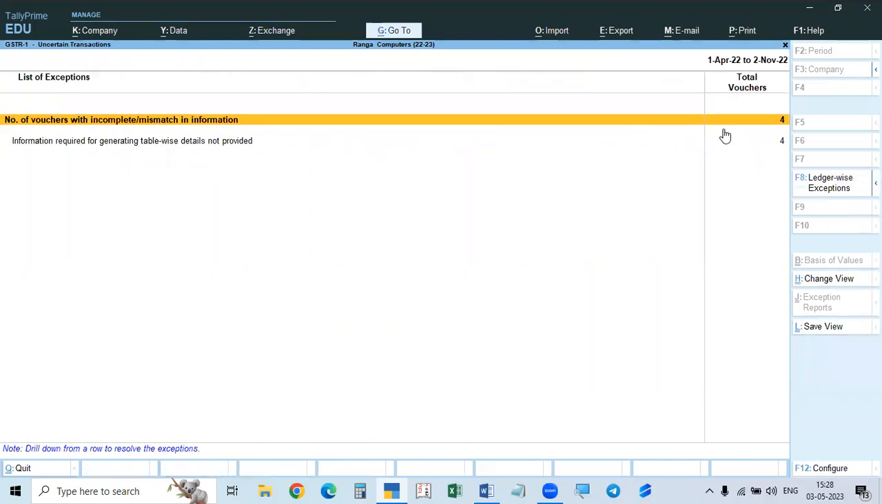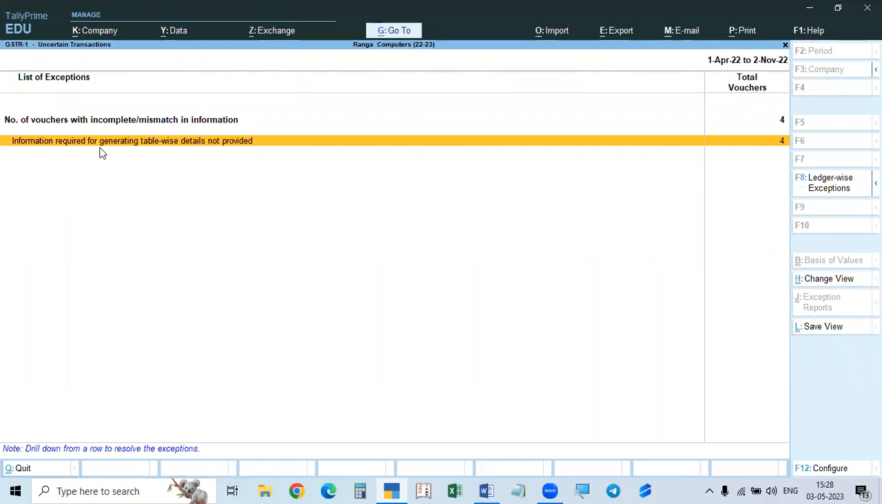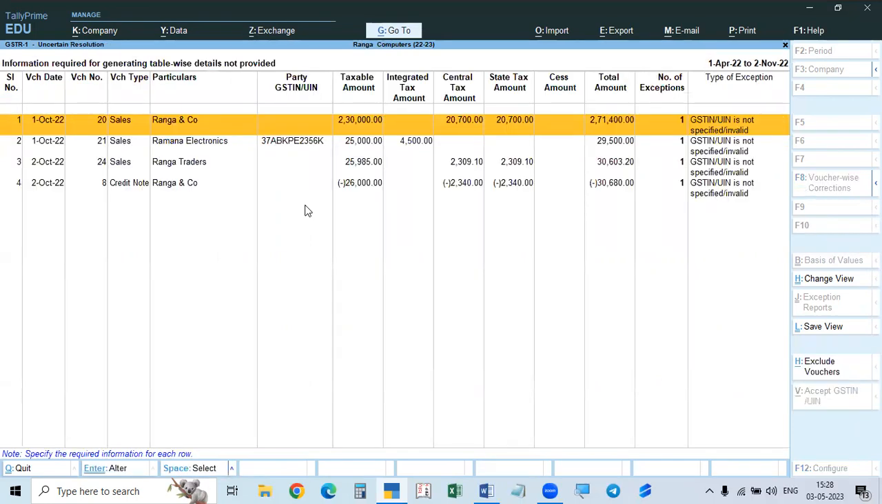So that is gone. All this, information required for generated table-wise details not provided. That is, to give the table-wise details means B2B, B2C, returns, all these things. All this mismatch information. Here you see. So 1 minute.